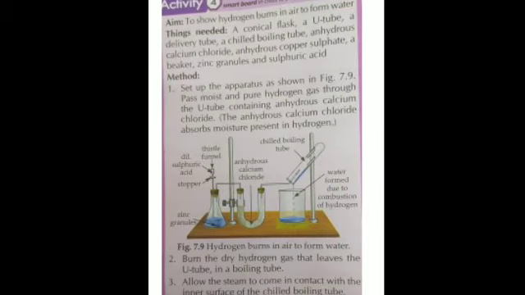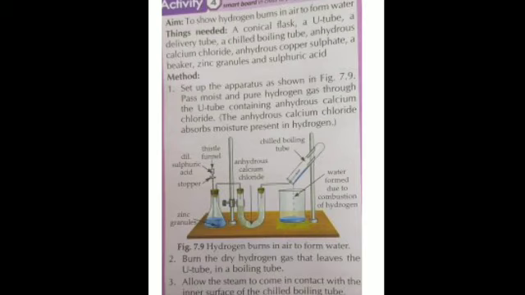And then to check whether water has been formed or not, we do what? Water in the liquid form, sorry, not vapor. So we put 2-3 drops of the obtained substance on the anhydrous copper sulfate. Anhydrous copper sulfate is what? It is white colored. So what do we do?